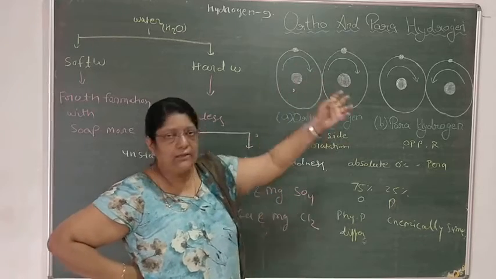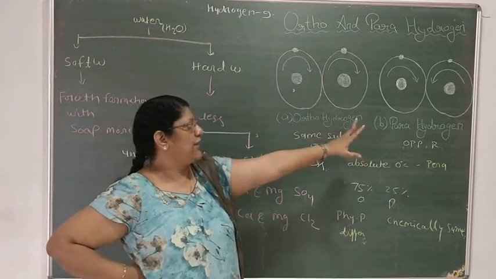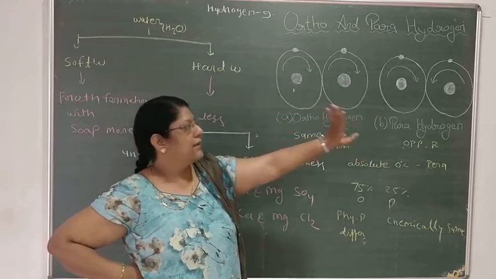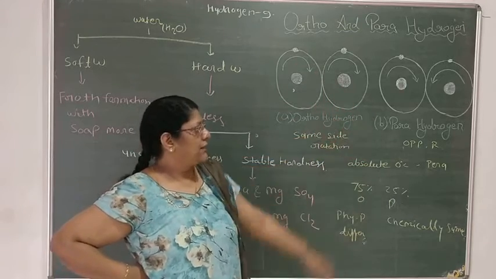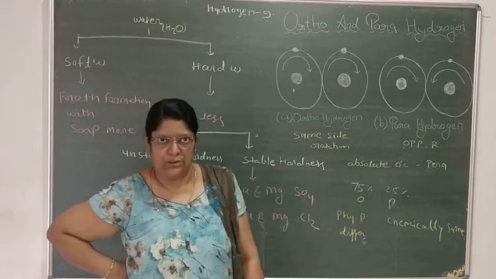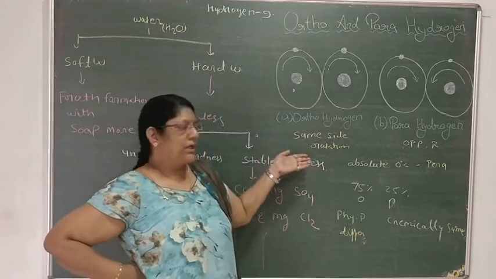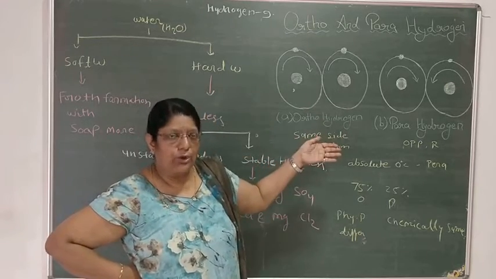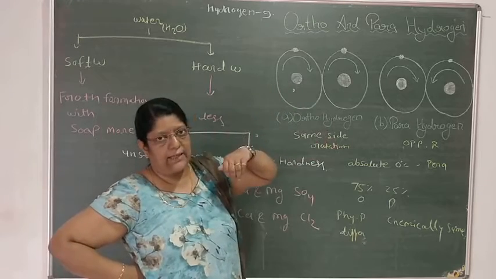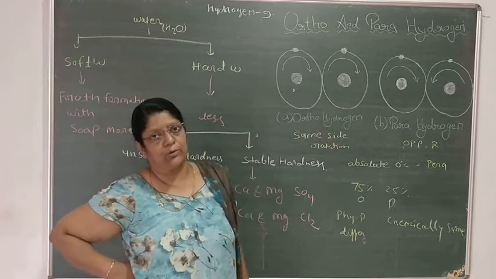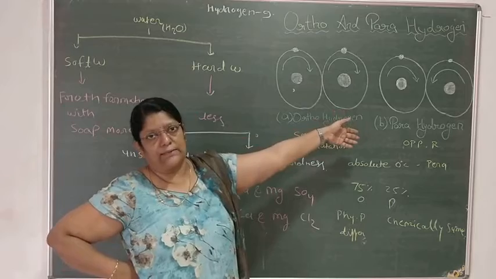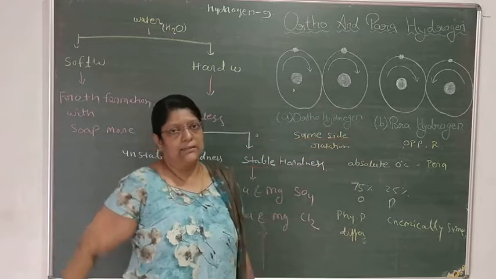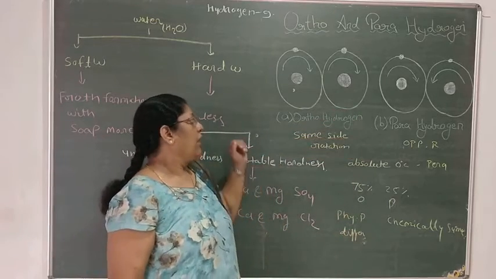But when the rotation of the nuclei in the hydrogen molecule is in the opposite direction, that is considered as parahydrogen. Clear? Same side rotation is orthohydrogen. If the rotation is on opposite sides, we consider it as parahydrogen.